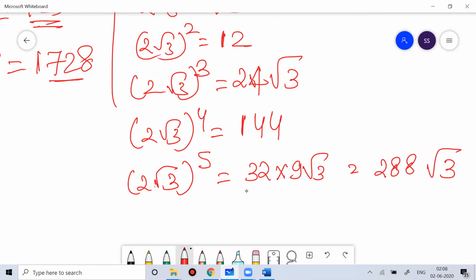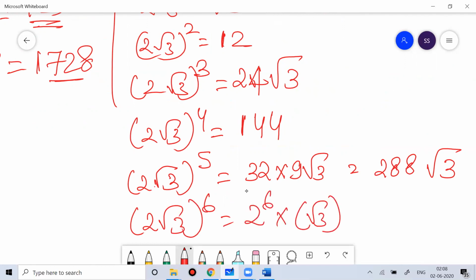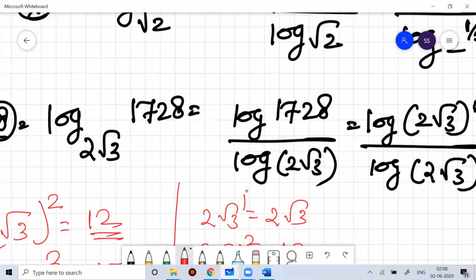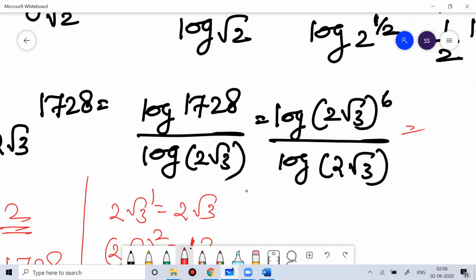Then 2 root 3 to the power 6 is nothing but 2 to the power 6 into root 3 to the power 6, which is 2 to the power 6 into 3 to the power 3. This is 64 into 27, and if you do that you will get 1728. Fine. So the answer for this question is 6.